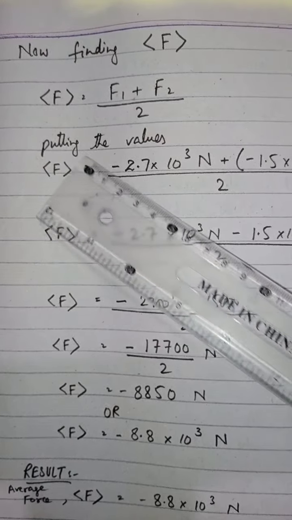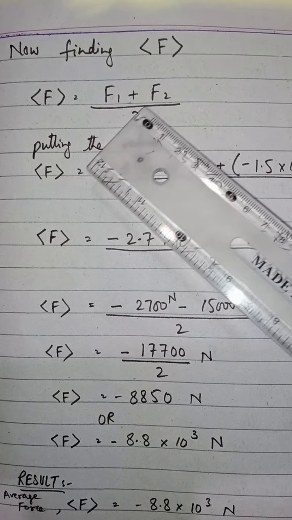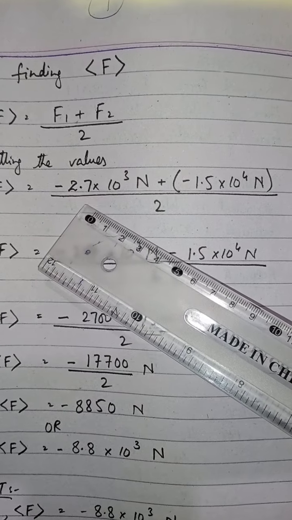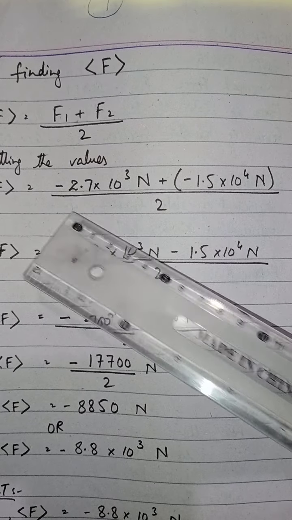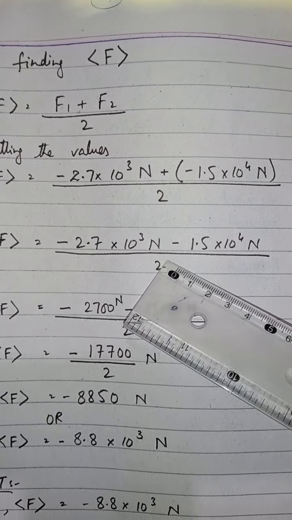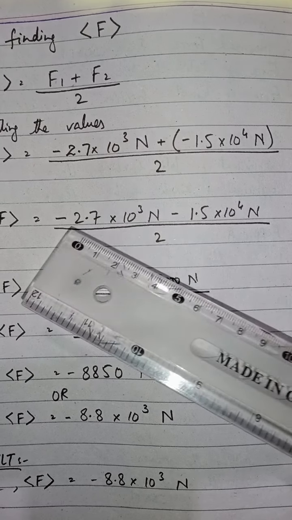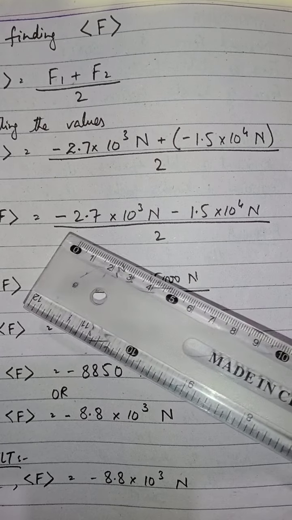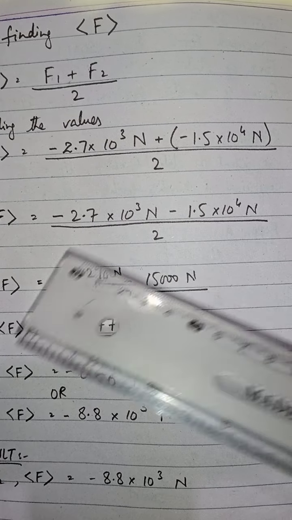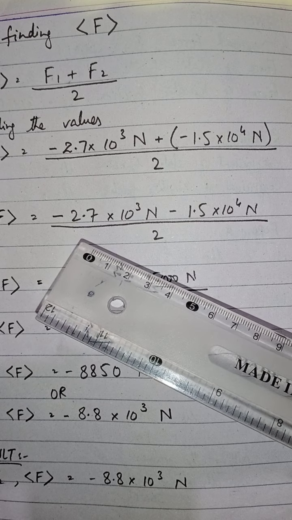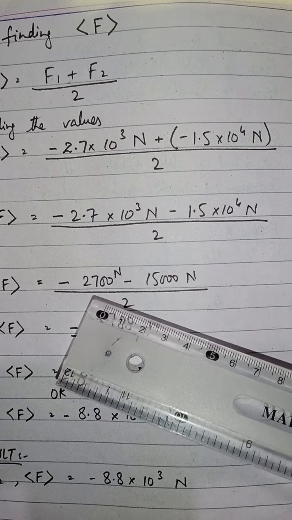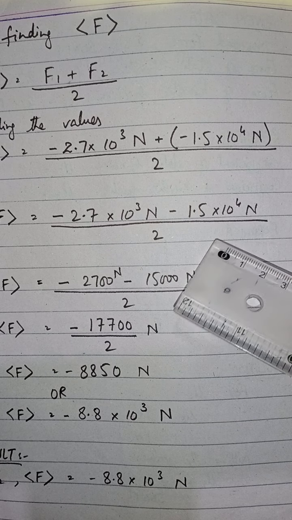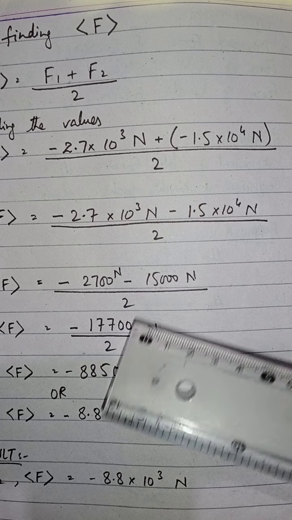At the last, we find the average force. Average force has the formula F1 plus F2 divided by 2. Now putting the values of F1 and F2, with their signs, we have 2.7 multiplied by 10 to the power 3 Newton, which gives 2700 Newton, and 1.5 into 10 to the power 4 Newton, which gives 15,000 Newton, divided by 2.